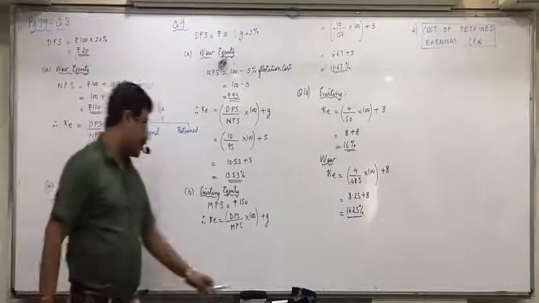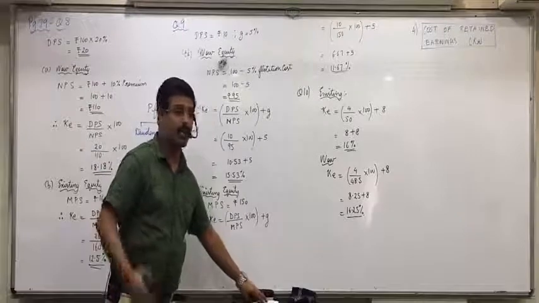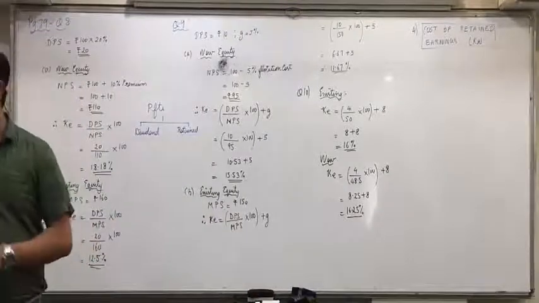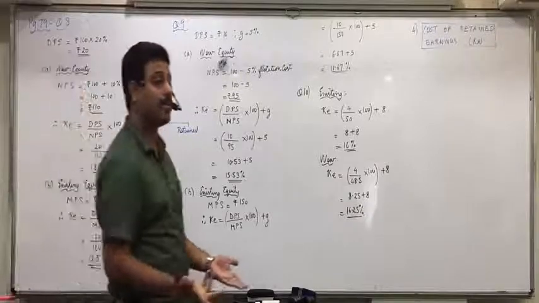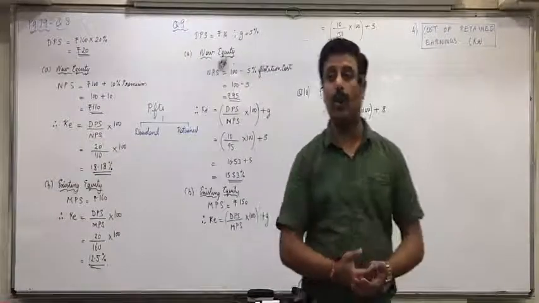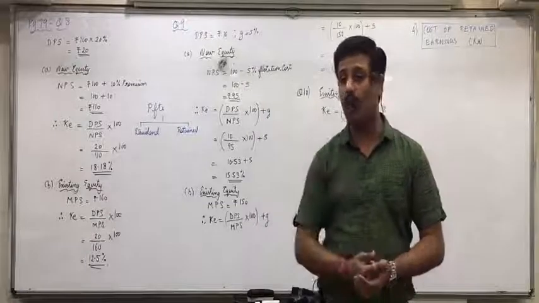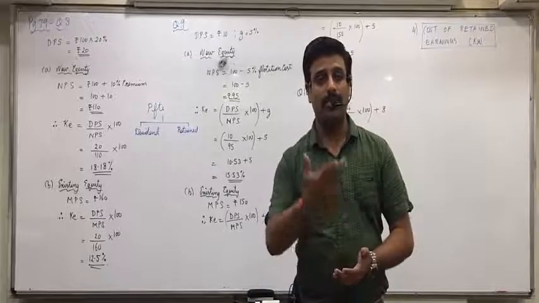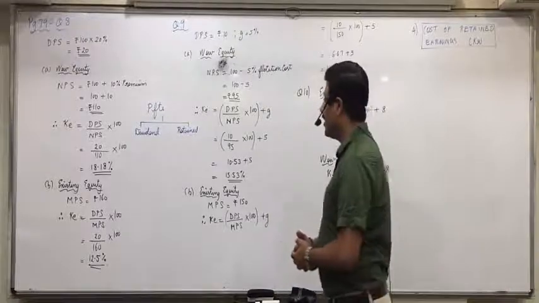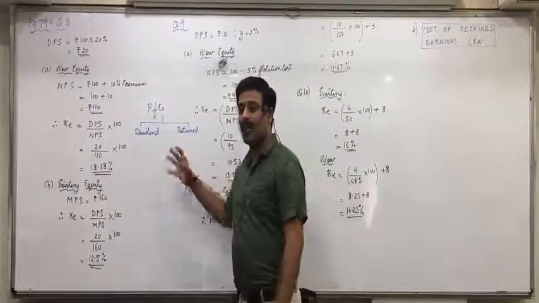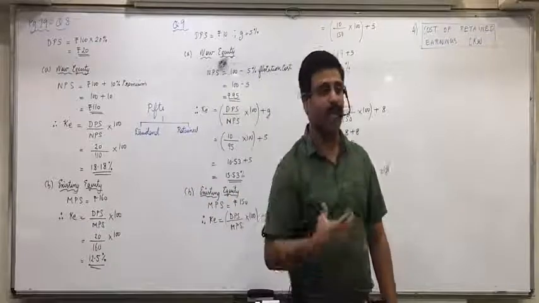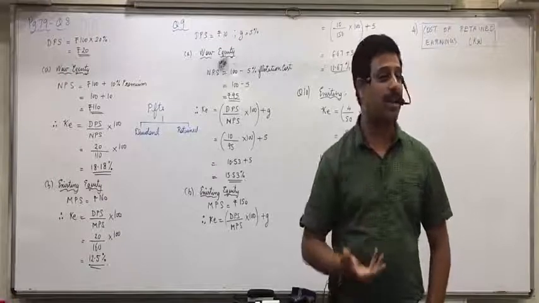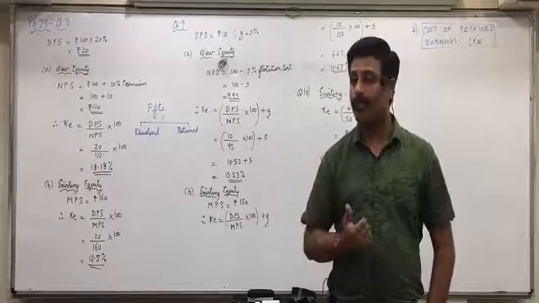One thought may come to your mind, or maybe not, that retained earnings means you are saving your own money, so no cost is involved. When is cost involved? When you borrow it from others, when you borrow things from outside. If it is your own money, no cost is involved. But retained earnings means the company saves its own profits. So one opinion is that there is no cost involved. Why define the cost of retained earnings? But that is not correct.